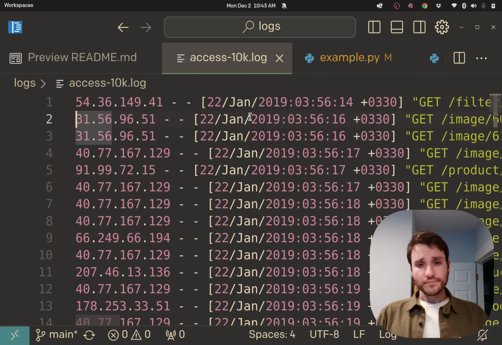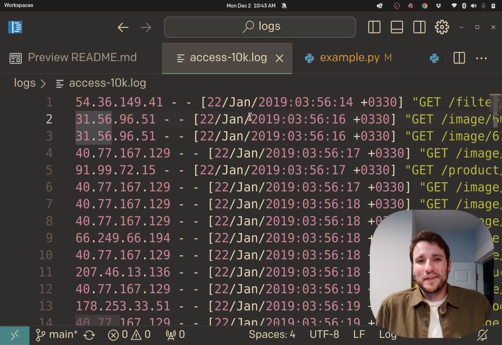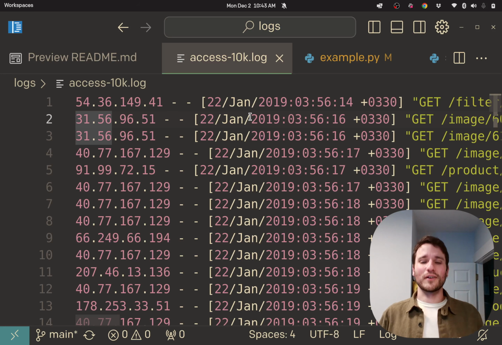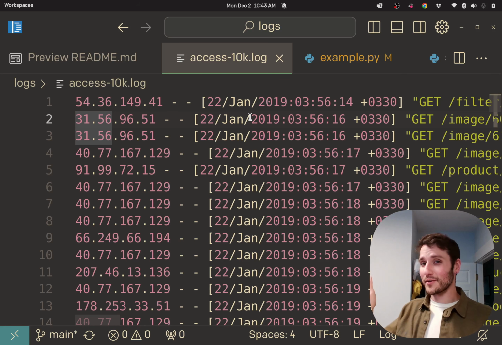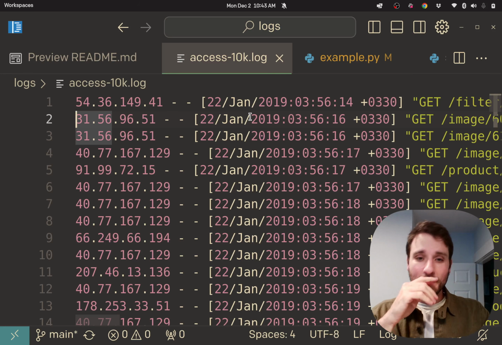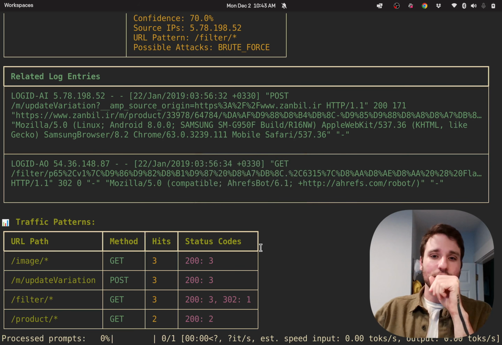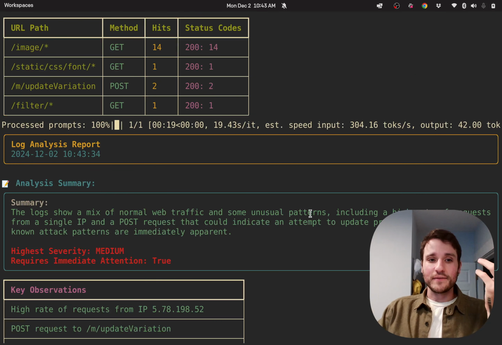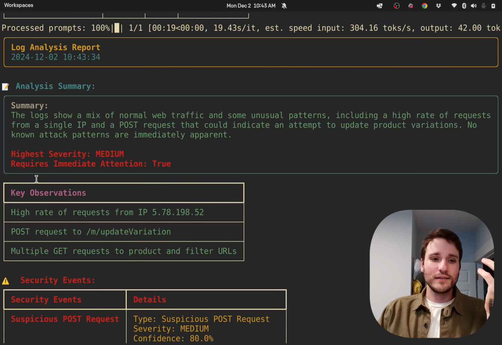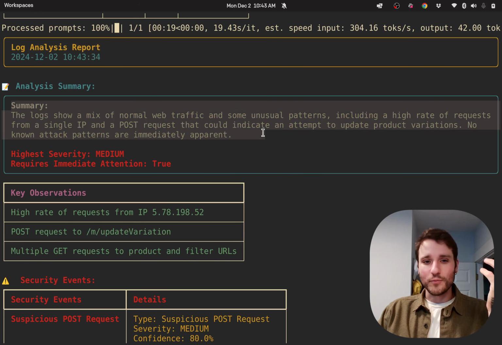And we built a little simple thing to give you a rough understanding of what's going on in your logs, so that if you're a systems administrator, you can look over there and be like, oh, okay, well, this is happening. We're going to take these logs and go from something like that to something like this. We're going to get an analysis report where the model describes what it's seeing.